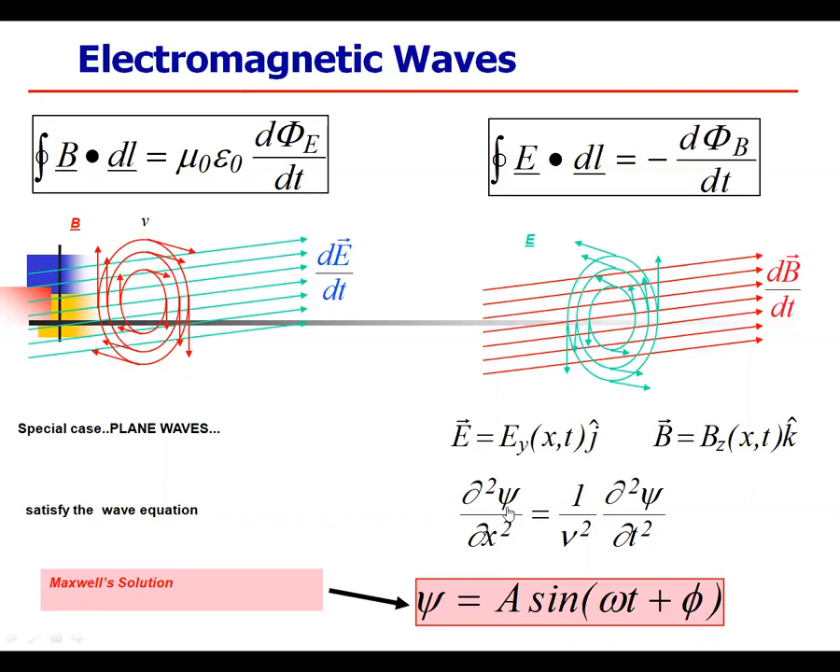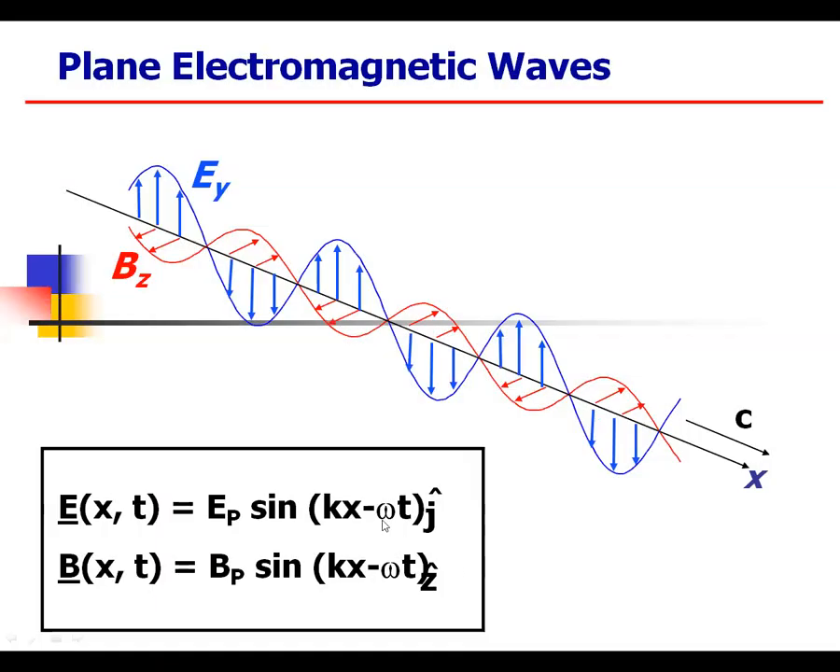Del square psi by del x square equal to 1 by v square del square psi by del t square. In the Maxwell equation, we have to assume psi equal to a sine of omega t plus phi. So for the plane wave solution, the electric field Ey and magnetic field Bz are perpendicular to each other, crossing through the planar solution.